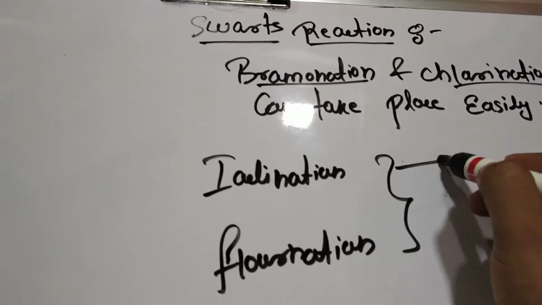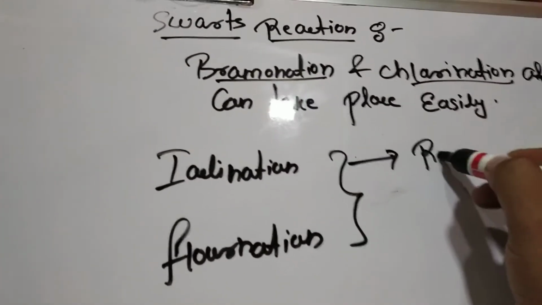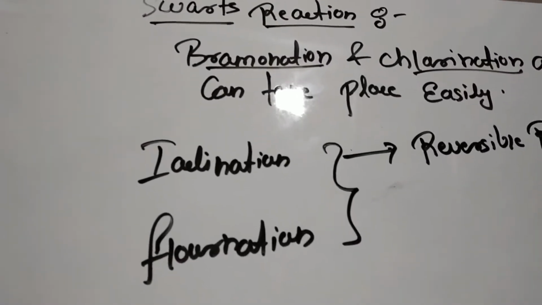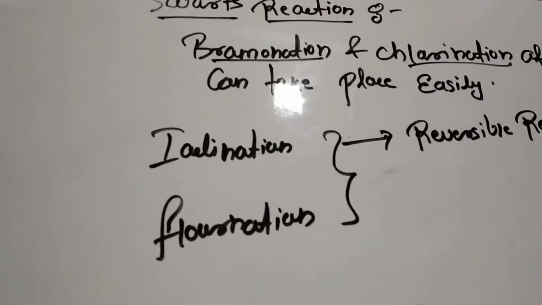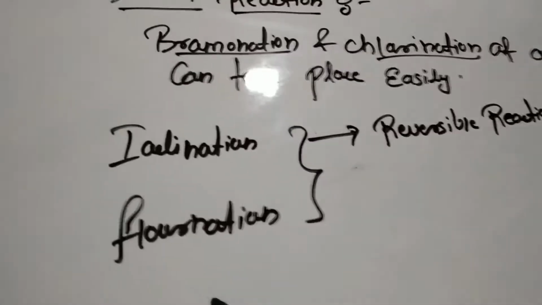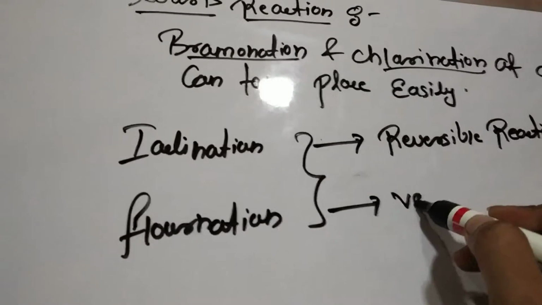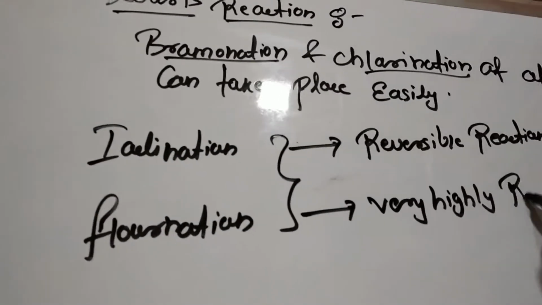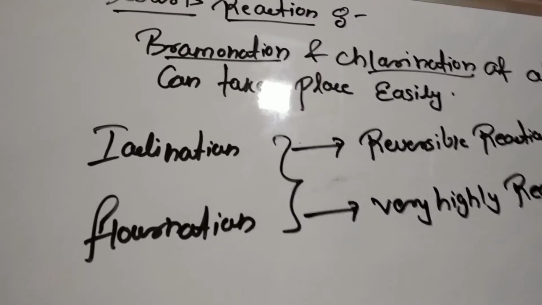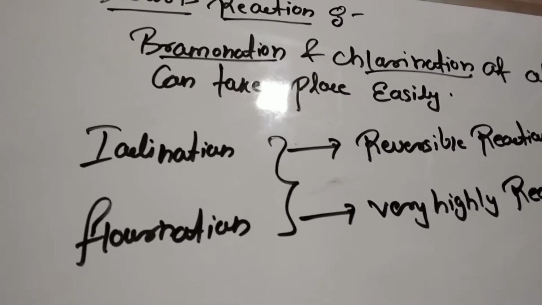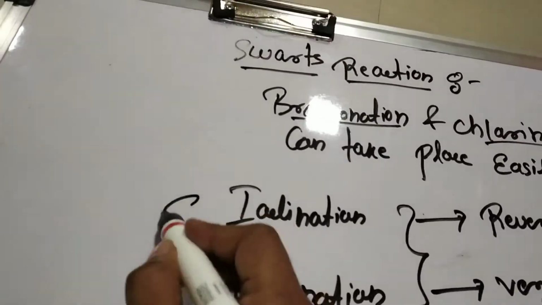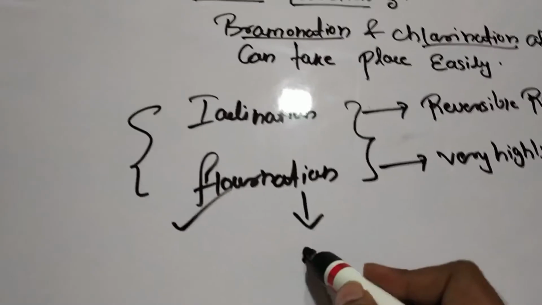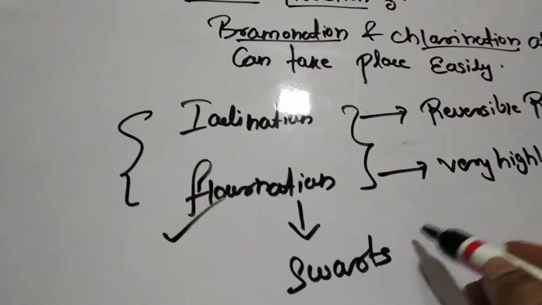Why? Because in the case of iodination, a reversible reaction occurs, and what happens in the case of fluorination? It gives a very highly reactive, or we can say explosive reaction, right? So for the fluorination of alkanes, we are going to use the Schwartz reaction.